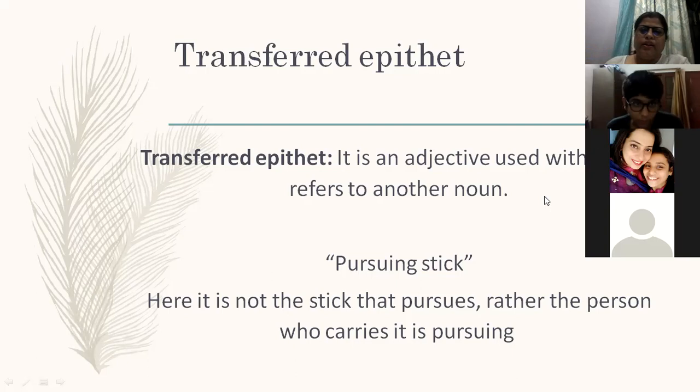For example, "pursuing stick." Here it is not the stick that pursues. Rather, pursuing stick here means the person who is pursuing that stick. Right? That is transferred epithet. We all know that adjectives are describing words, but when they are not used for the noun which follows them, but for another noun, we call it transferred epithet.